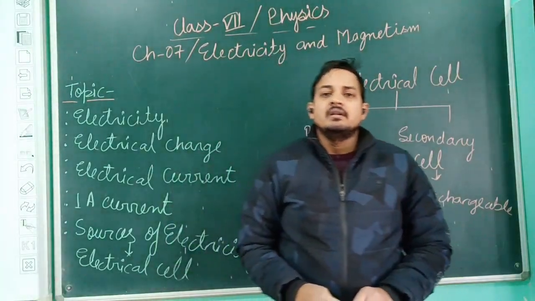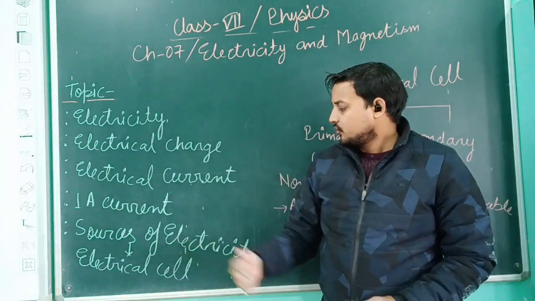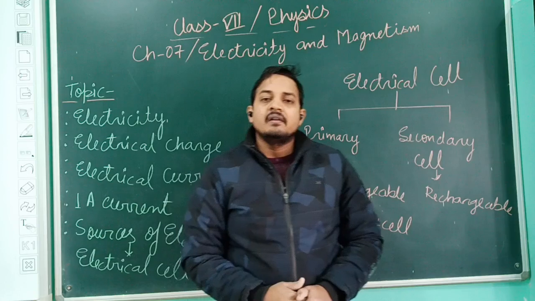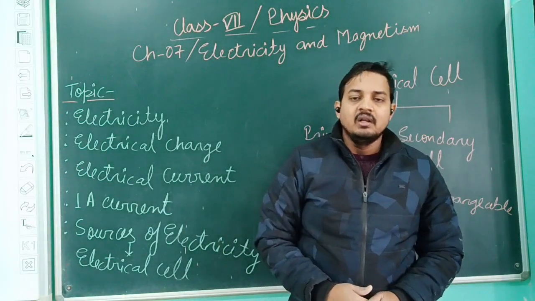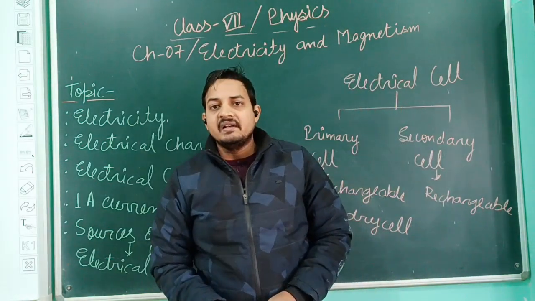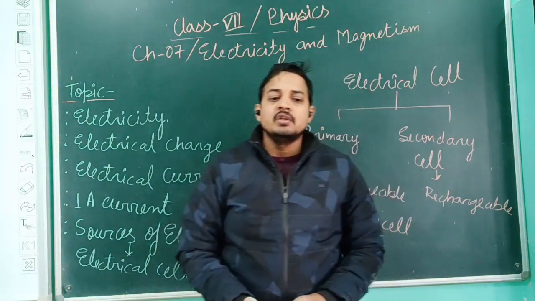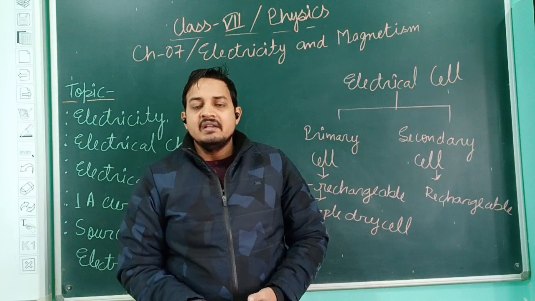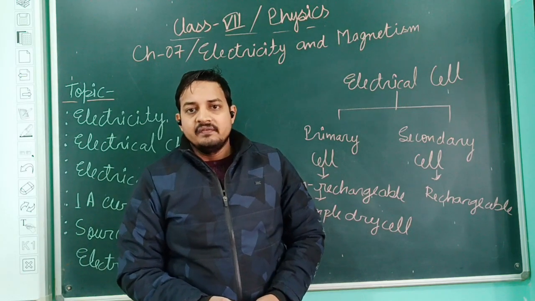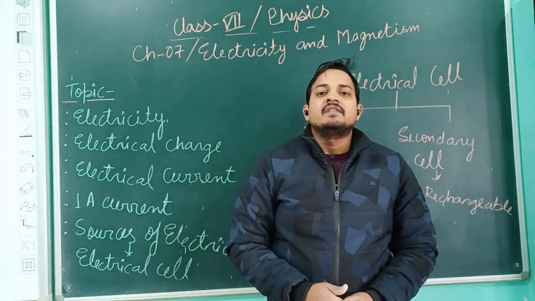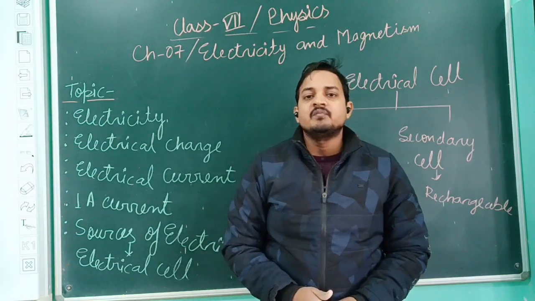Now we are going to start the new topic, that is sources of electricity. There are different sources of electricity or electrical current which we are using, like the electrical cell, electrical batteries, electrical generators, and electrical power plants, which are used for generating or producing electricity. The first type of source of electricity is the electrical cell.